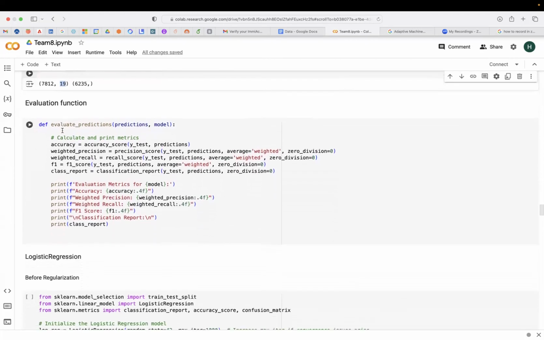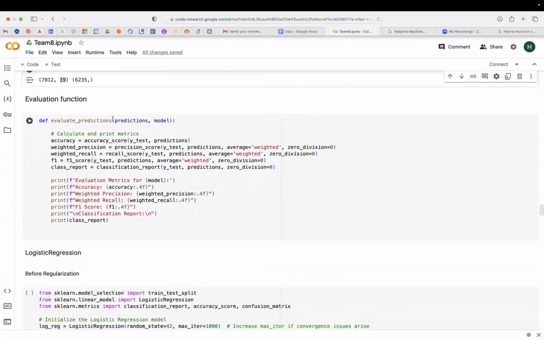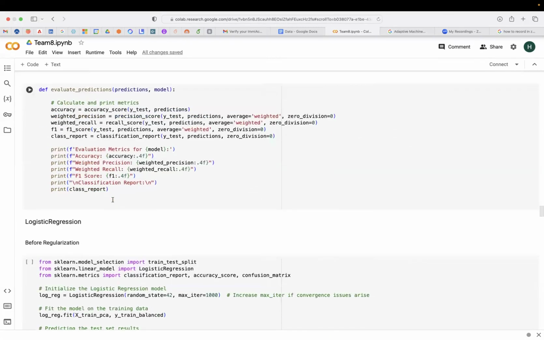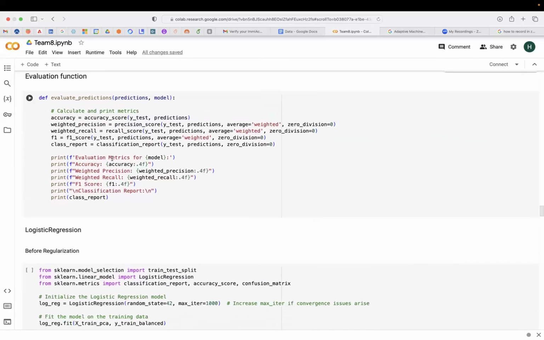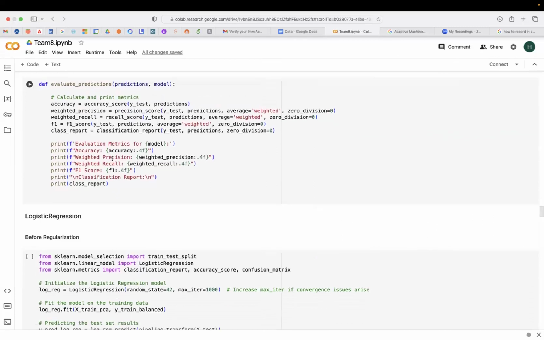Here we've defined an evaluate_predictions function to evaluate all the metrics that we need for modeling, like accuracy, precision, recall, F1 score, and classification report. Next, this data set is used for modeling. Next will be held by Niharika.